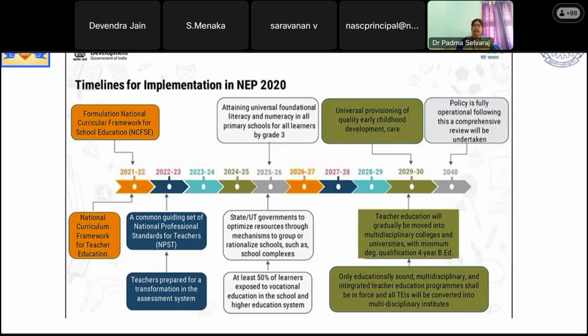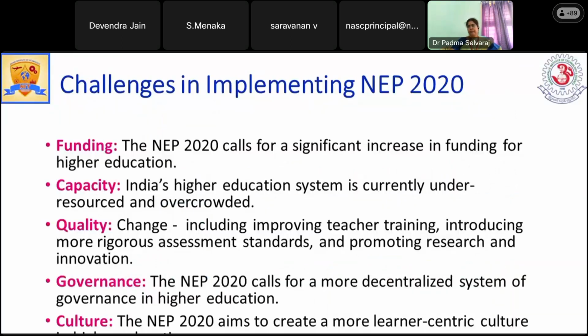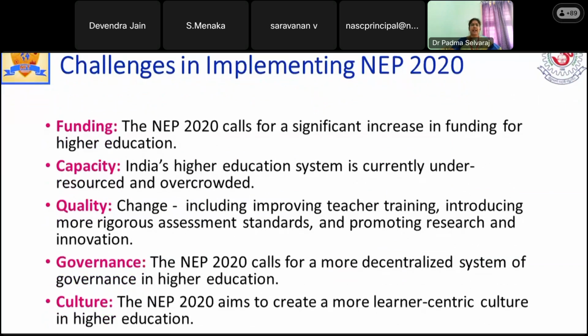All the states must be ready to implement these policies. So all this will happen over a period of time. That is the reason why this is going to happen over a lengthy period. But I am sure that, being teachers, if we join hands, we can implement it in a quicker time. So what are the challenges?